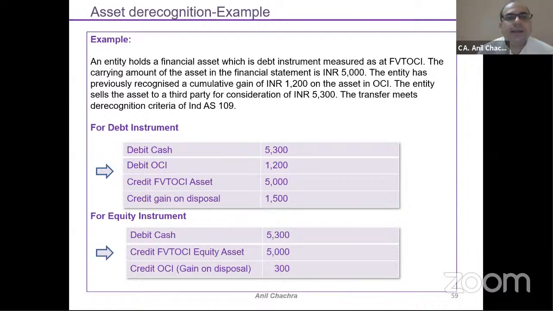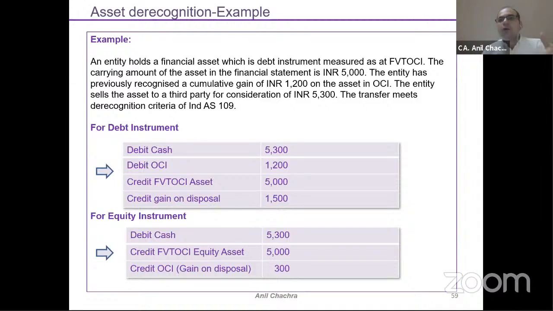Suppose an entity holds a financial asset which is a debt instrument measured at fair valuation through other comprehensive income. The carrying amount of the asset in the financial statement is 5,000. The entity has previously recognized a cumulative gain of 1,200 on the asset in OCI. The entity sells the asset to a third party for a consideration of 5,300. The transfer meets the derecognition criteria. This is the crux of this session, right? This example covers the OCI part.